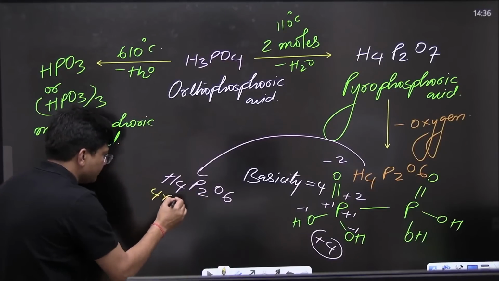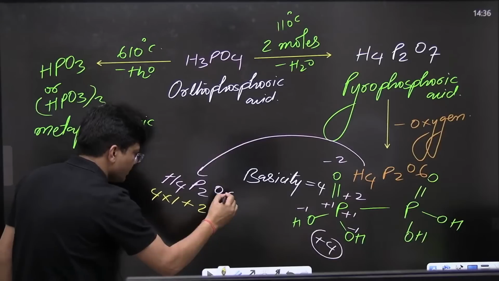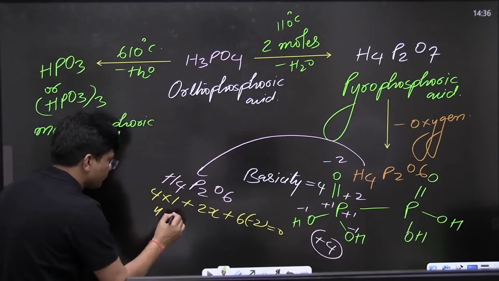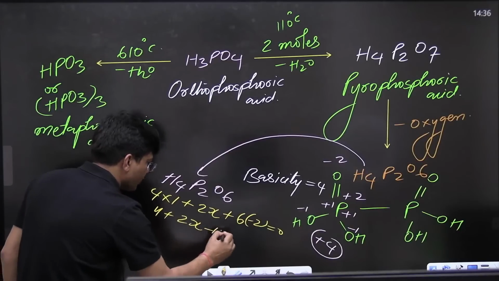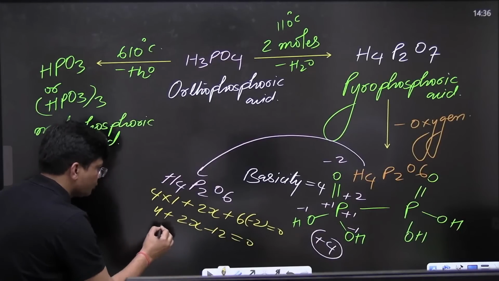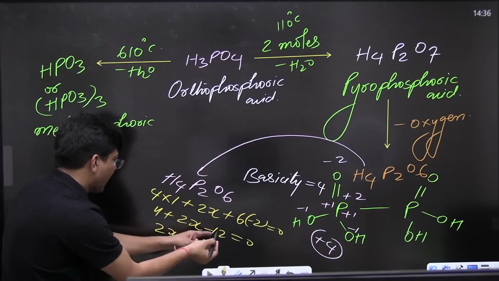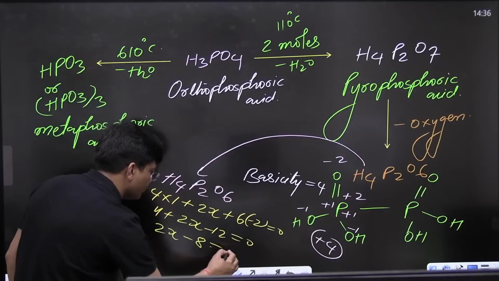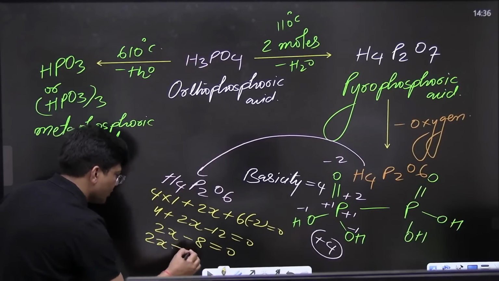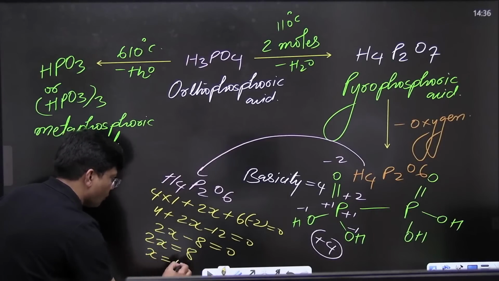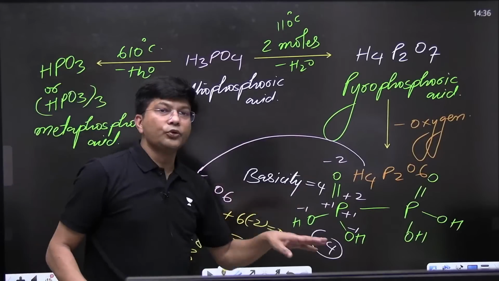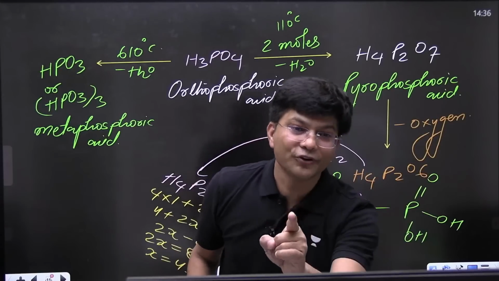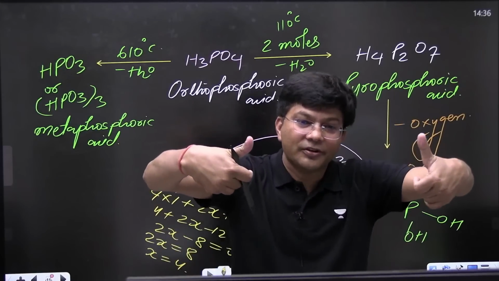4 into 1 plus 2x plus 6 into -2 is equal to 0. So 4 plus 2x minus 12 is equal to 0. So 2x minus 12, 4 minus 8, 2x minus 8 is equal to 0. So 2x is equal to 8 and x is equal to 4. Either way you can find out the oxidation state, but do let me know. Hypophosphoric acid. Yes, Adina ji, you got the answer.